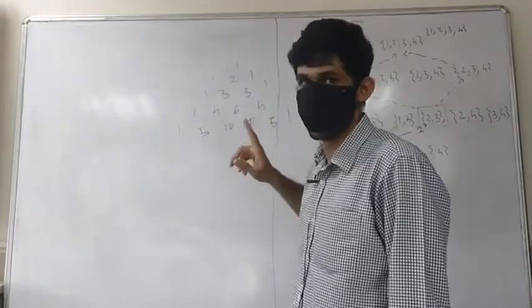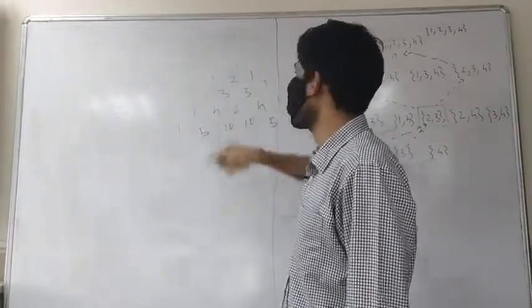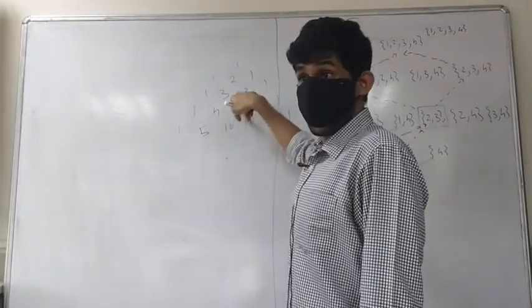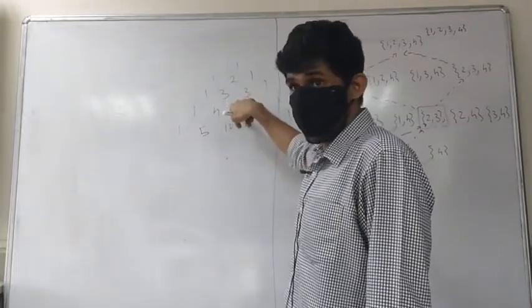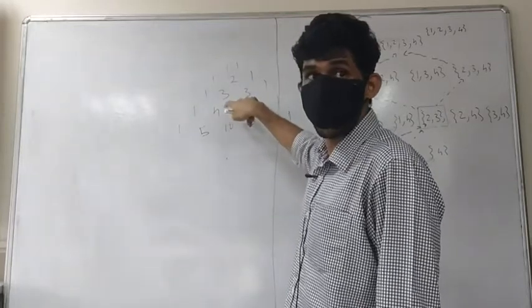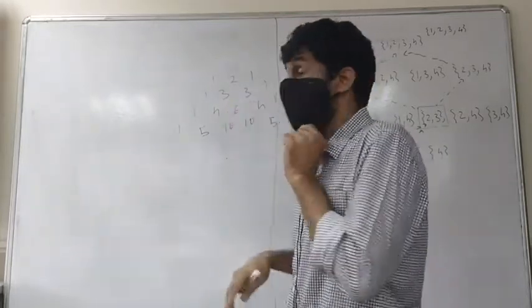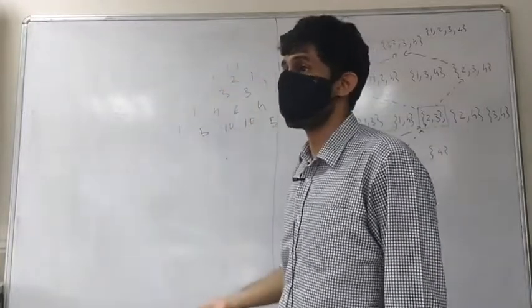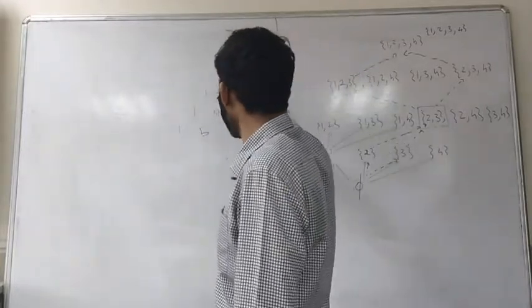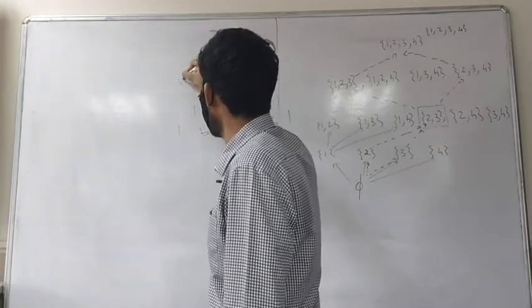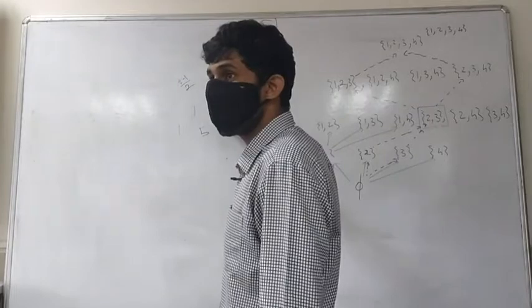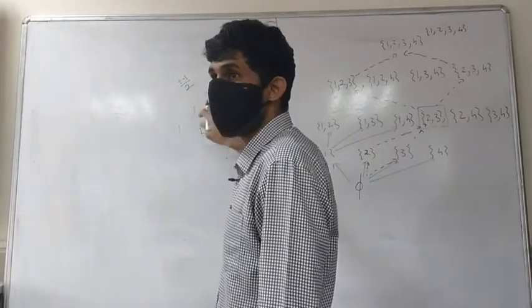So the middle one is what's going to be your maximum. In case of the even numbers, the middle one will be at t by 2. But in case of odd, it is the greatest integer of t by 2, which is t minus 1 by 2.